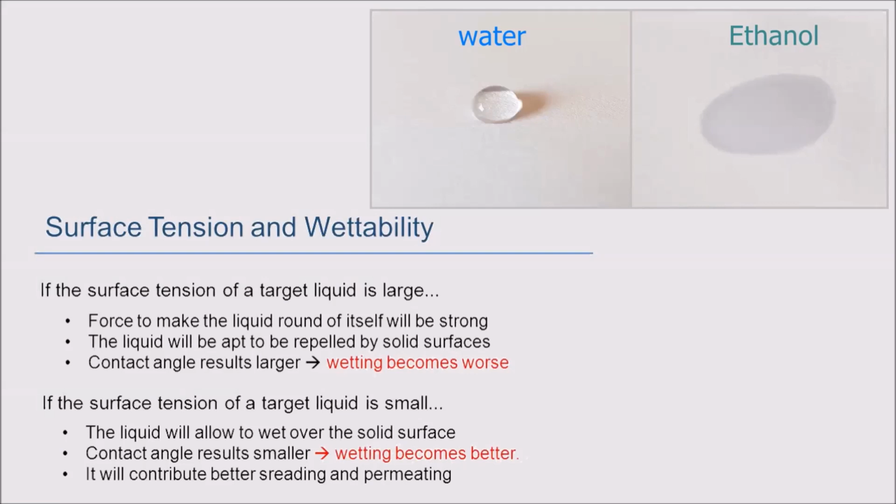Though after a few minutes it was spreading, going inside, and the sphere was getting smaller. If the surface tension of a liquid is small, like ethanol, the contact angle is small, the liquid wets over the solid surface, and wetting becomes better. It contributes to better spreading and permeability.